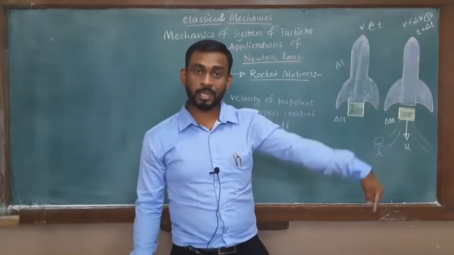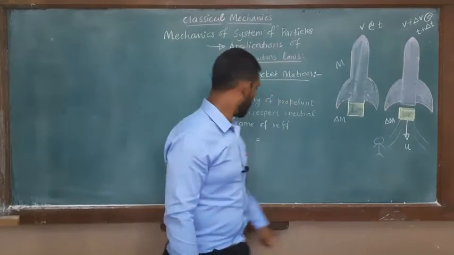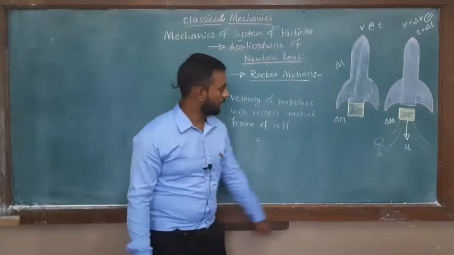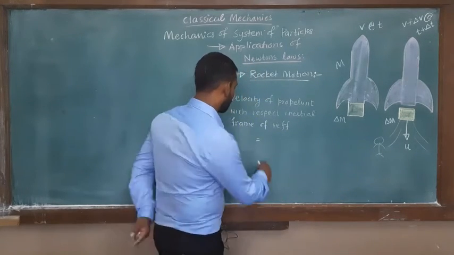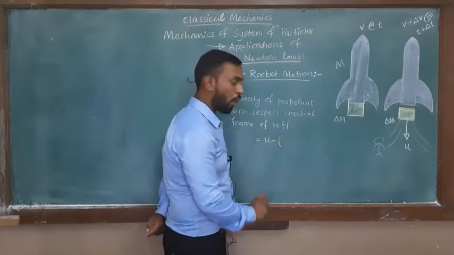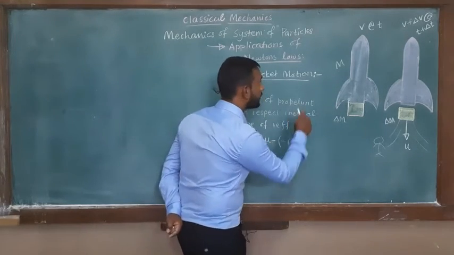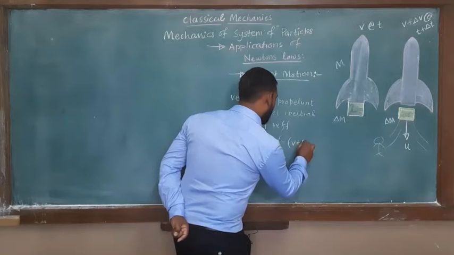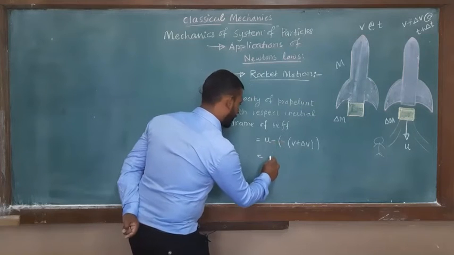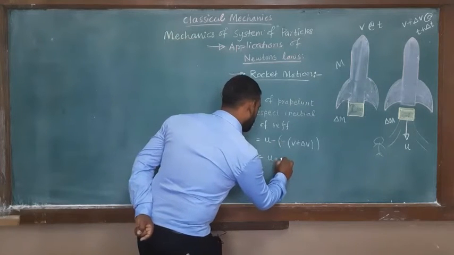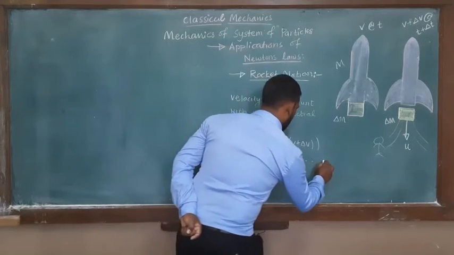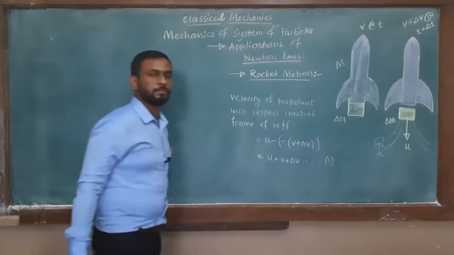So the resultant velocity of the propellant with respect to the man standing on the ground is u minus of minus v plus delta v, and minus minus is plus, so u plus v plus delta v. Suppose this is equation number 1.